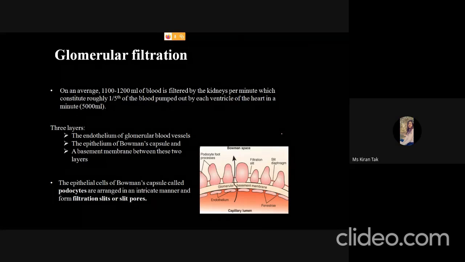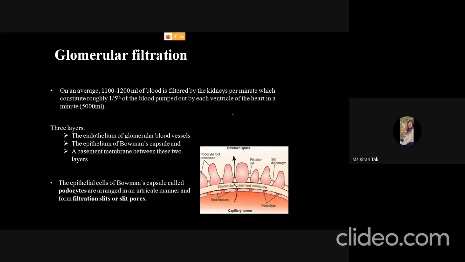Now the first is the glomerular filtration. So when the heart pumps, per minute each ventricle will pump 500 ml of blood, and kidney receives 1/5 of it, that is approximately 1100 to 1200 ml of blood. Okay, so this much amount of blood is filtered by the kidney every minute. And this, which is very important, can be done by the three layers.